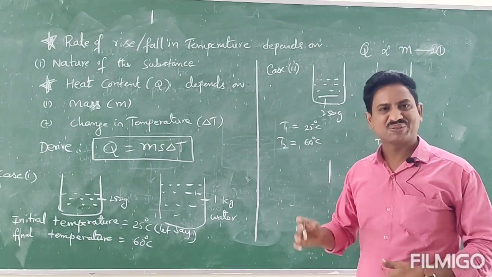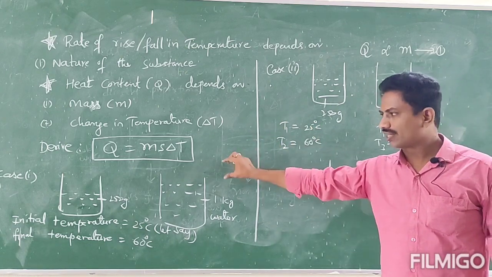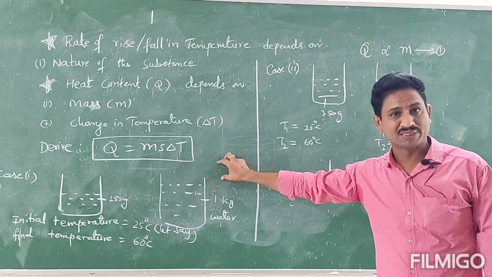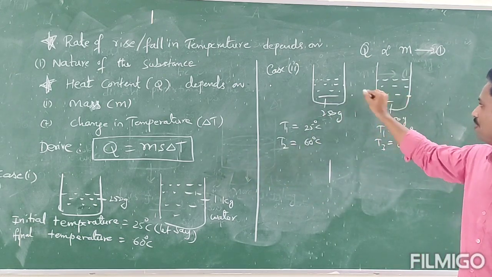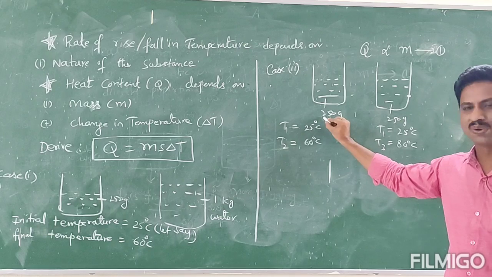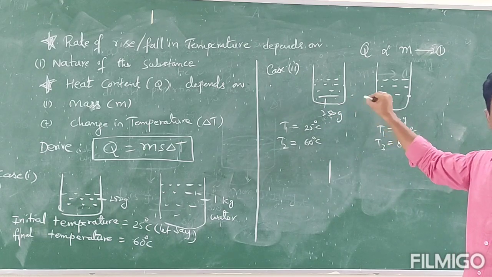Let us observe case 2. In case 1 we took delta T as constant and masses were different, whereas in case 2 here are two beakers containing the same quantity of water, let it be 250 grams. That means masses are same.